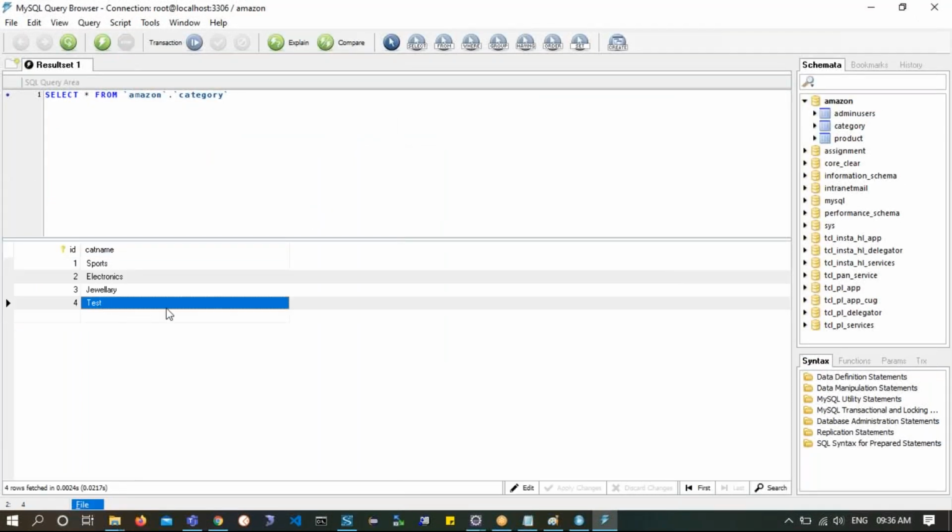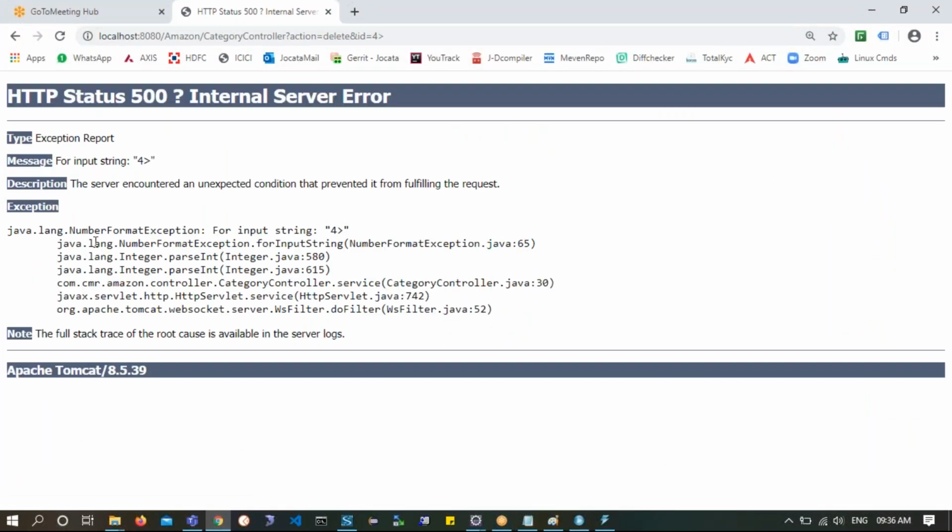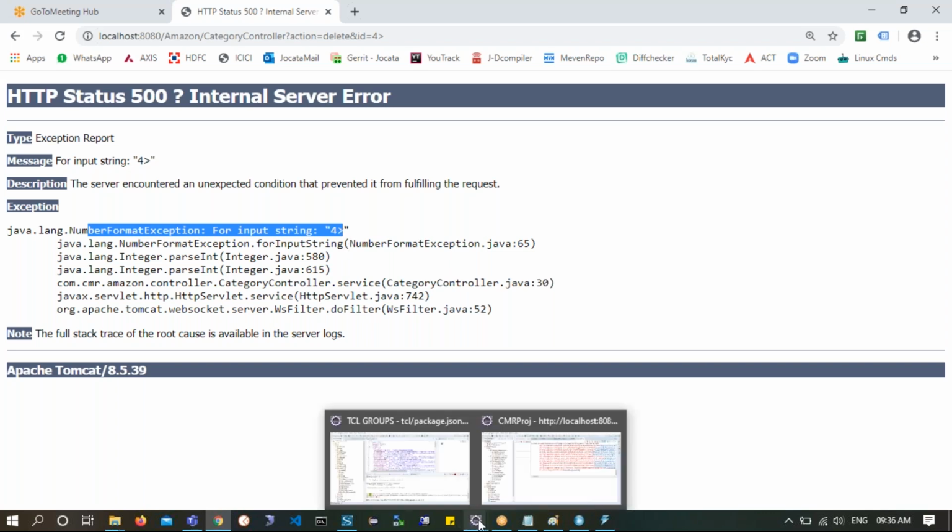Okay, now I have this test. You can see this one test. So I will minimize this. I will click on delete. Now there is an internal server error: number format exception for input string 4. So it is going as a 4 with that symbol. The symbol should not go, right? So let's see what is going wrong.